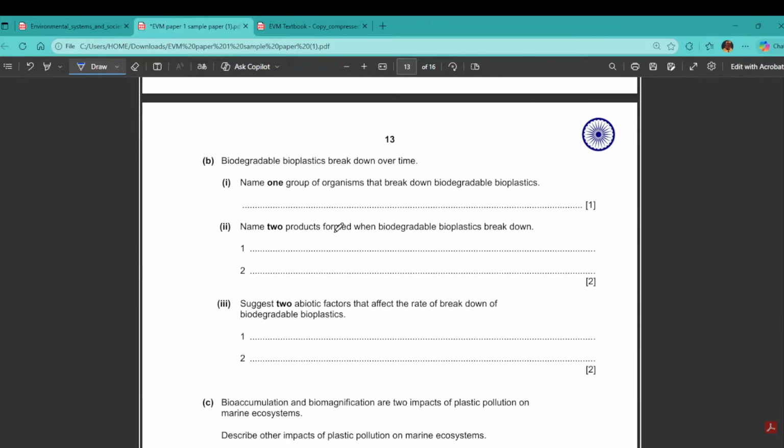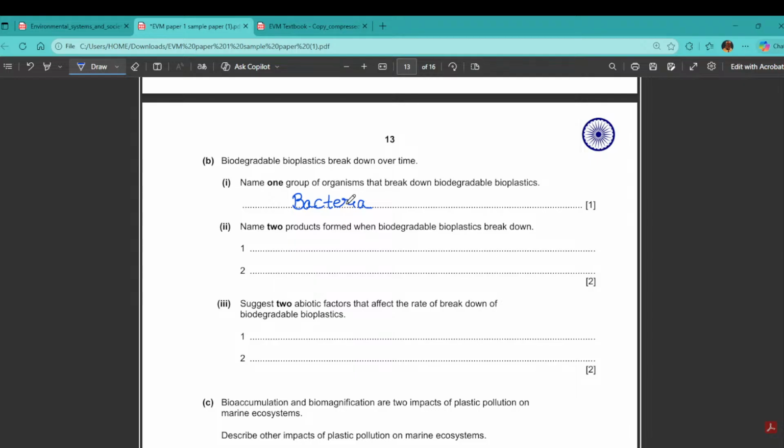Now the next question is: biodegradable bioplastics break down over time. Name one group of microorganism or organism that breaks down biodegradable bioplastic. In our textbook, we have the organism here, as you can mention, bacteria, which can break down the biodegradable plastics.